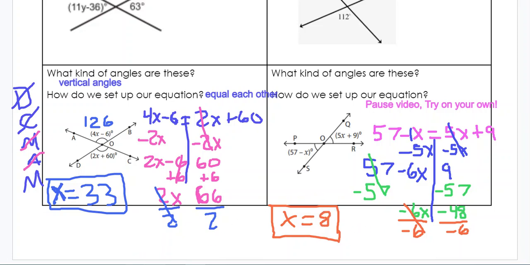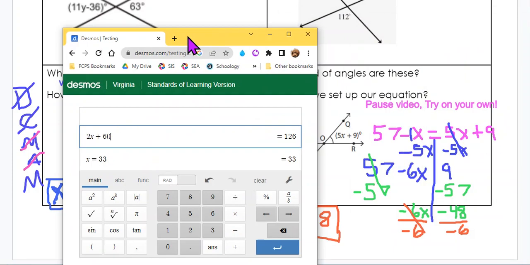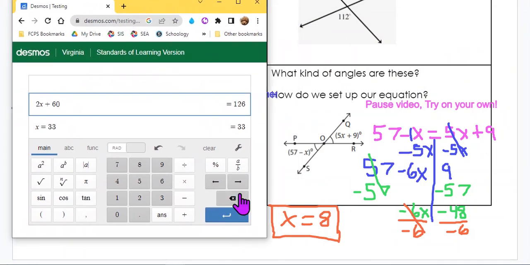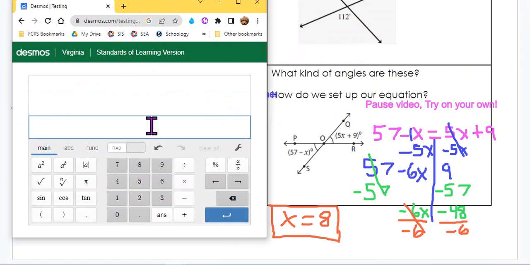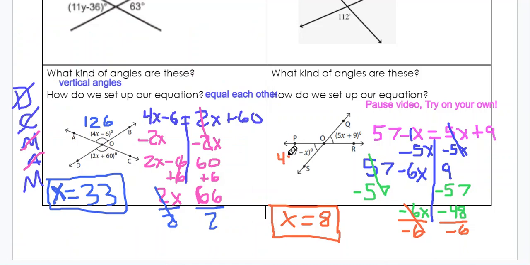All right, and then remember, I can figure out what my angle measure is as well, right? So if I use Desmos, you can do it by hand as well if you want to plug it in, right? I can do 57 minus x, and then I can just do both equations, 5x plus 9, and then I'm going to say x equals 8. And they both should be the same. They are, they're both 49, right? So my angle measure for this one is 49 degrees, and my angle measure for this one is 49 degrees. Because vertical angles are equal, they're congruent, they should be the same, and that's an easy way to check your work.